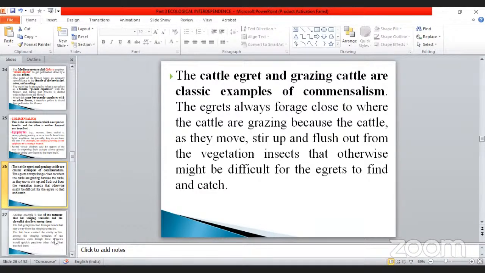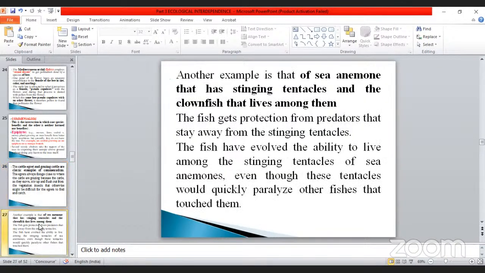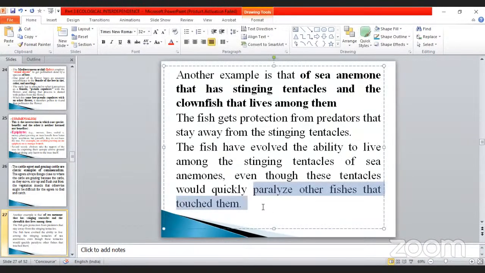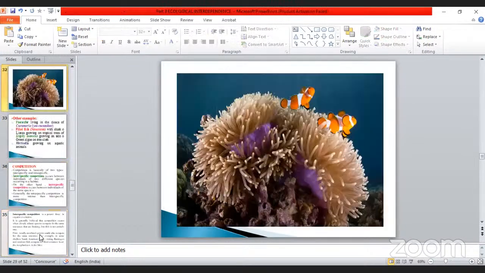This is another example. Another example is the sea anemone, with its stinging tentacles, and the clownfish that lives among them. This is another important one. The fish get protection from predators that stay away from the stinging tentacles. The fish have evolved the ability to live among the stinging tentacles of sea anemones, even though these tentacles would quickly paralyze other fishes that touched them. So this is very, very important. For example, I will show you one example.